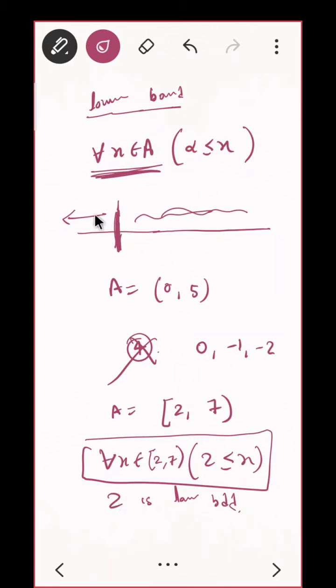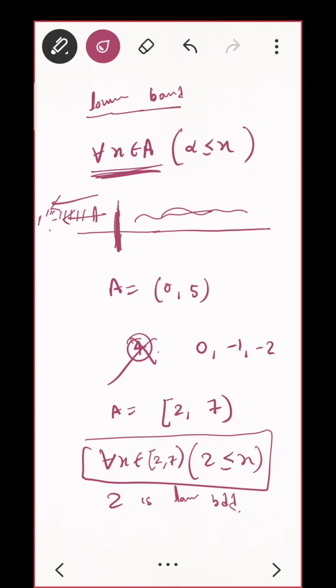That means graphically, any values you take on this side, they all are going to be lower bounds of the set. Perfect. Okay. So is the lower bound unique? No. You can have infinitely many lower bounds. Perfect.